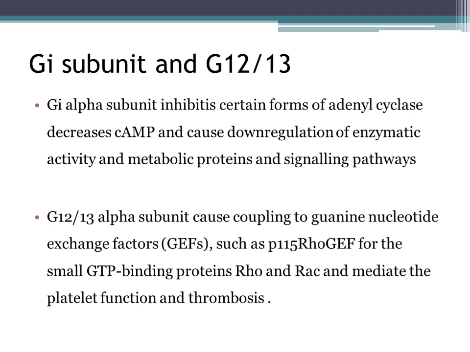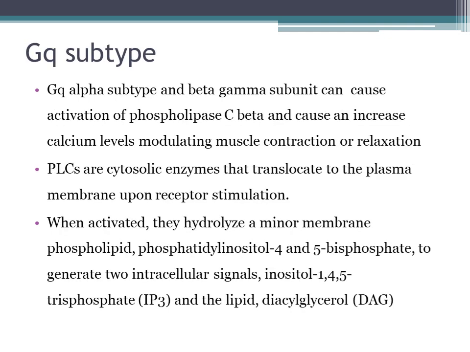This G12/13 alpha subunit, when it is activated, couples to guanine nucleotide exchange factors such as p115 RhoGEF for small GTP binding proteins Rho and Rac, and they will ultimately mediate platelet function and thrombosis. Coming to the GQ subtype, on activation it causes activation of phospholipase C beta, which will result in an increase of calcium levels, and it will modulate muscle contraction or relaxation depending on the tissue in which they act.